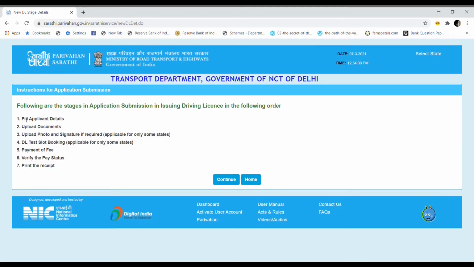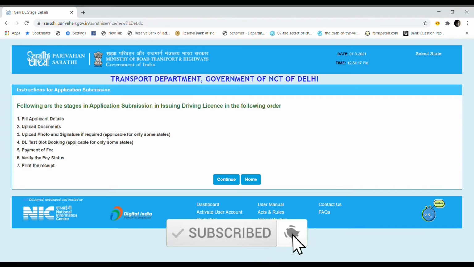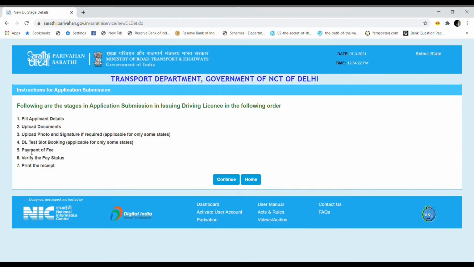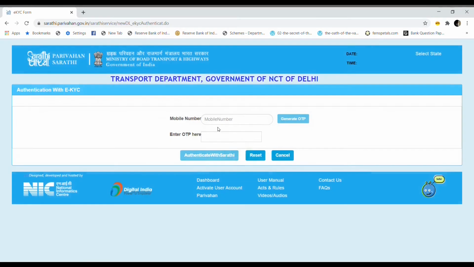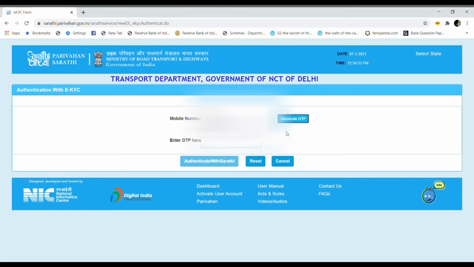So it's pretty self-explanatory process, where you will have to fill in the applicant details, upload documents, upload a digital photo and signature if required, and this is applicable for only some states. Then driving license test slot booking, payment of fee, verify the pay status and print the receipt. So if I continue here, it's asking for mobile number, so I'll give my mobile number. I'll click on generate OTP, and it says OTP sent to mobile number. And I've got an OTP.